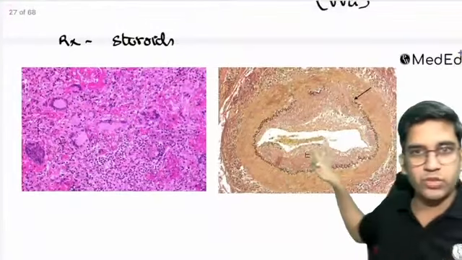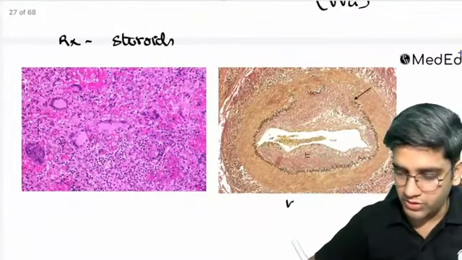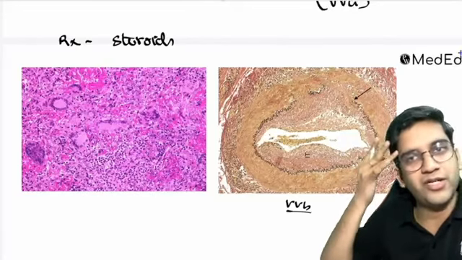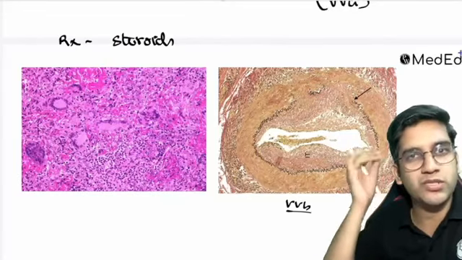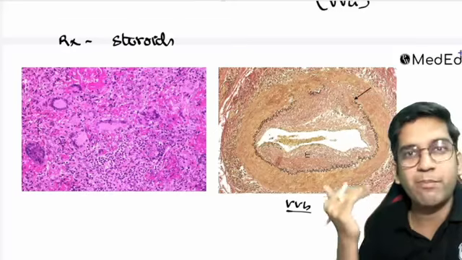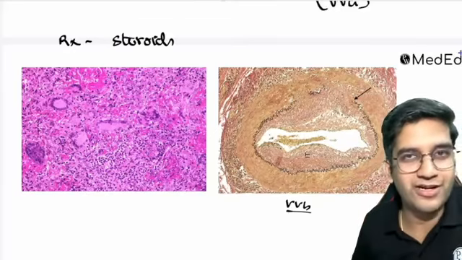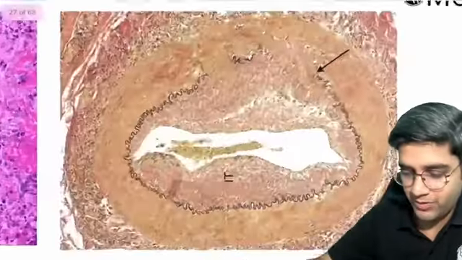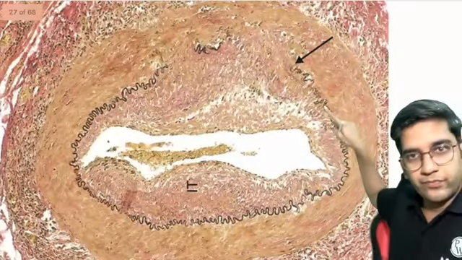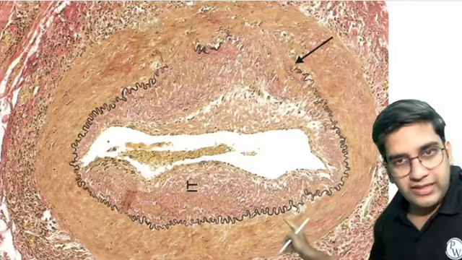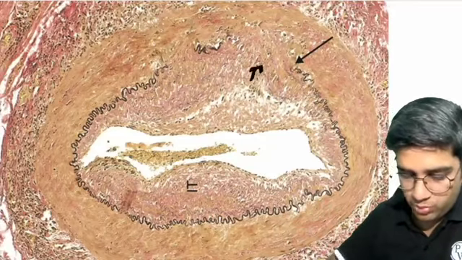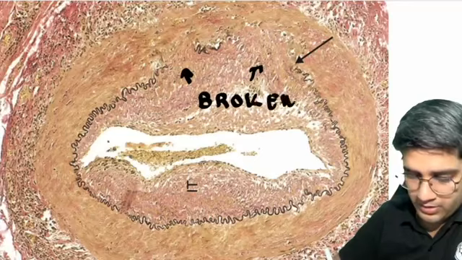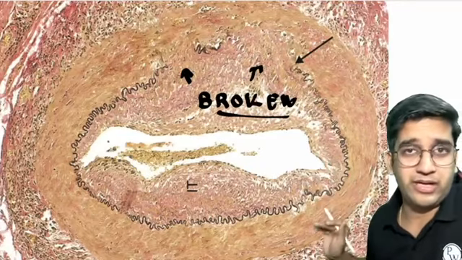Let's go to this. What stain is this? It's obviously your VVG stain, right? In your Robbins, there'll be an old lady picture of this very tortuous vessel here, right? In a picture, no one can diagnose temporal arteritis. I need to palpate, only then I can diagnose temporal arteritis, right? Okay, look at this. VVG, internal elastic lamina, definitely is being broken or fragmented, right? That's a broken internal elastic lamina, definitely diagnostic of temporal arteritis, right?